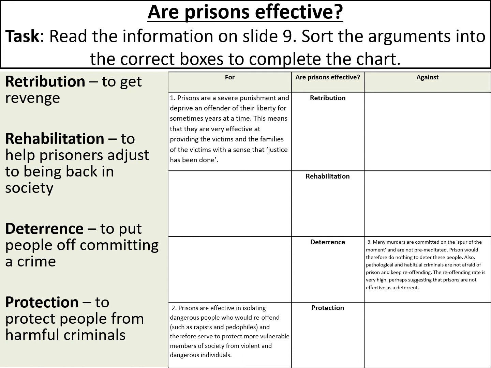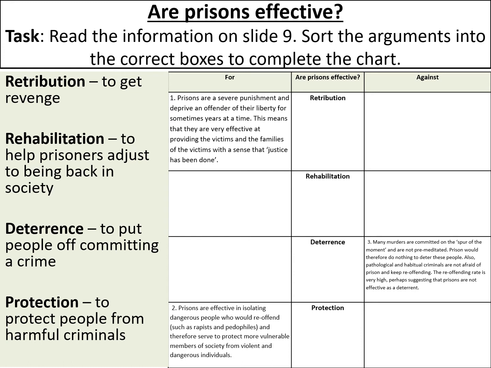need to decide, does it link to the arguments around retribution, so trying to get revenge? Does it link to arguments around rehabilitation, which means to get prisoners back into society? Does it link to deterrence, so that argument to try and put people off committing a crime? Or does it link to protection, to protect people from harmful criminals? So I have done the first three for you. You just need to have a go at doing the next few.